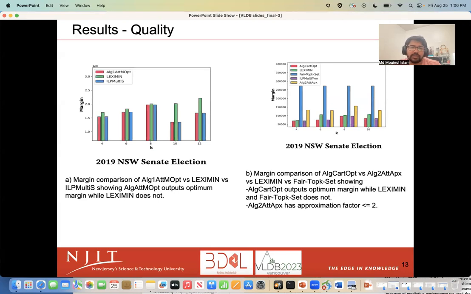For quality evaluation, the figure on the left side demonstrates that our algorithm for the single attribute case outputs optimal margin while Leximin does not. And the figure on the right side shows that our proposed approximate algorithm has an approximation factor less than 2, while the exact solution LK2PT is optimal.